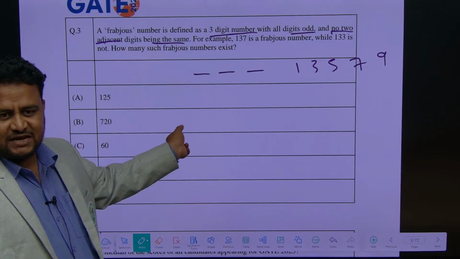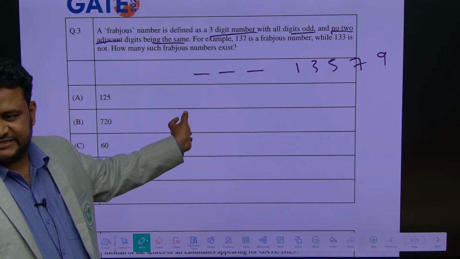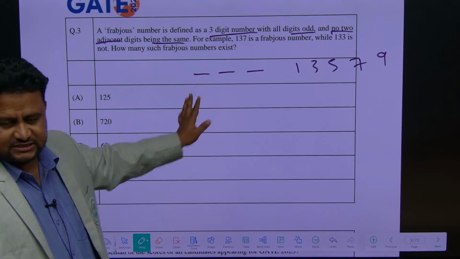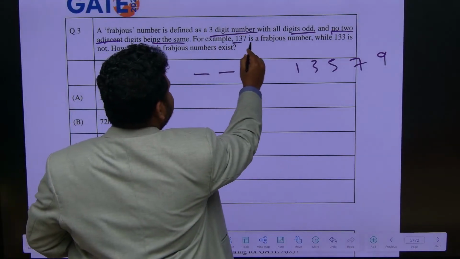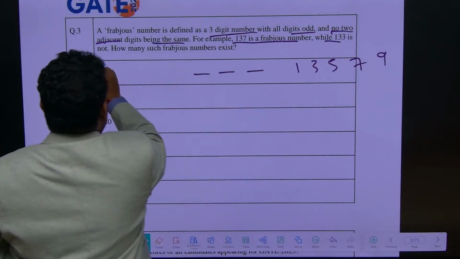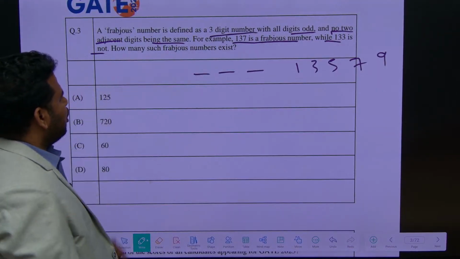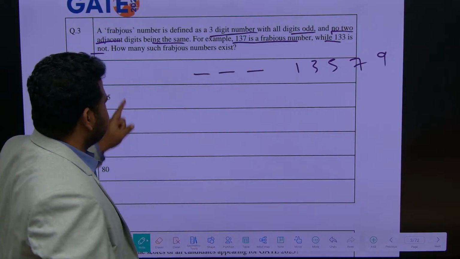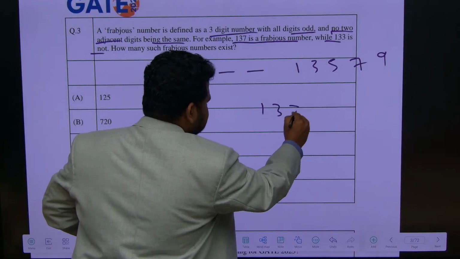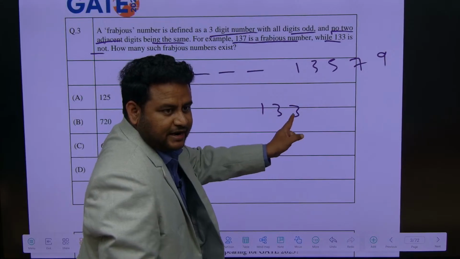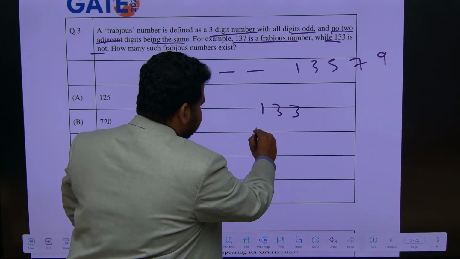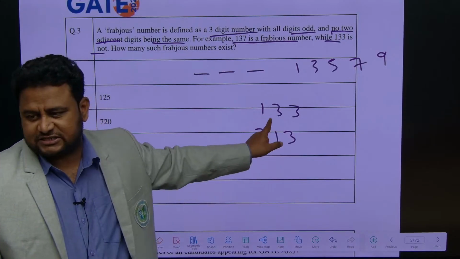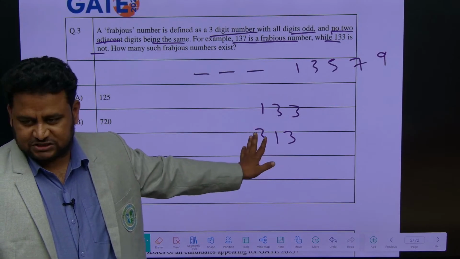That means the same number should not repeat together, but it can repeat if it is not adjacent. See, they are telling, for example, 137 is a frabjous number while 133 is not. How many such frabjous numbers exist? 133 is not because 3 and 3 are repeating. But 3, 1, 3 is possible, because 3 and 3 are repeating but they are not adjacent.